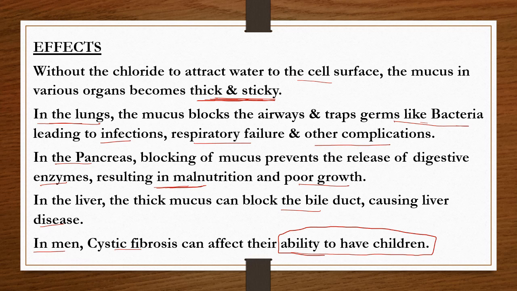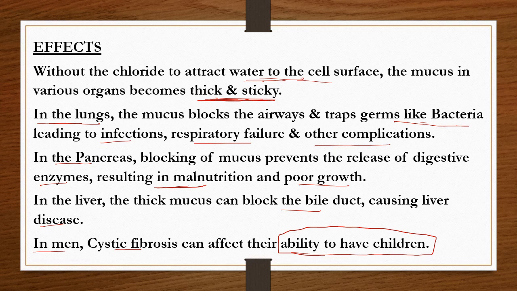So remember, the chloride ion movement is affected in the cystic fibrosis disorder. When the chlorides are absent, water is attracted onto the cell surface, which forms the mucus. When that mucus is deposited more on these cells, these are the results. In the lungs, it blocks the air pathways and facilitates the growth of bacteria, leading to infections.